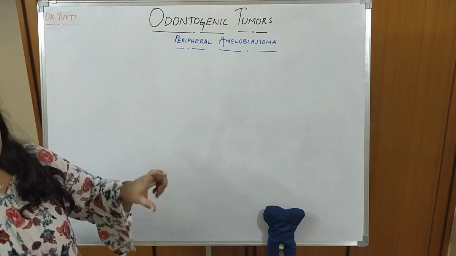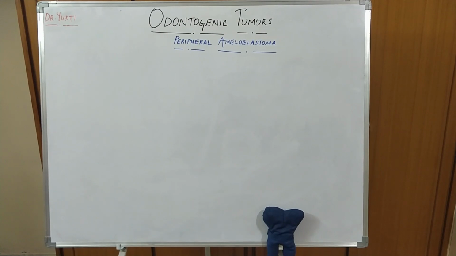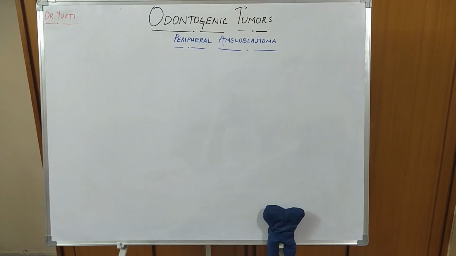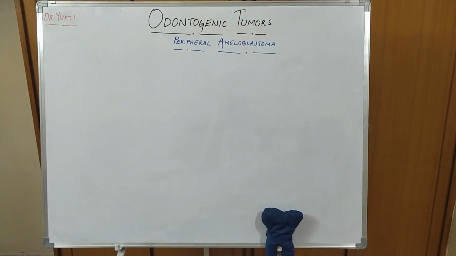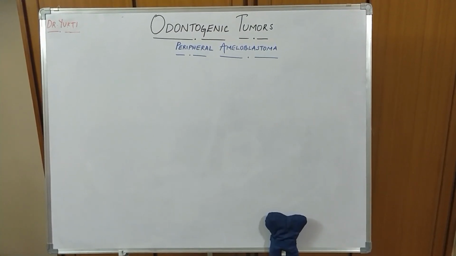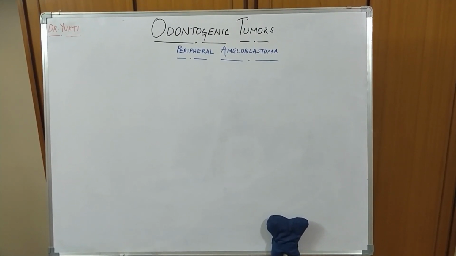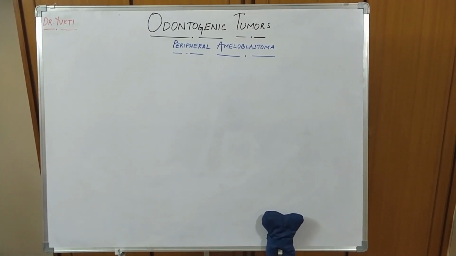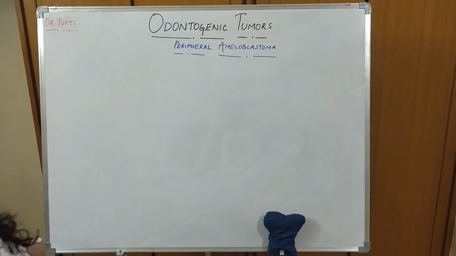The word peripheral, wherever you hear this word peripheral, and specifically when it is associated with some tumor, the peripheral variant, okay, if you hear something like that, it always means that the conventional tumor occurs in the bone and the peripheral variant of it occurs extraosseously, outside the bone in the soft tissues.